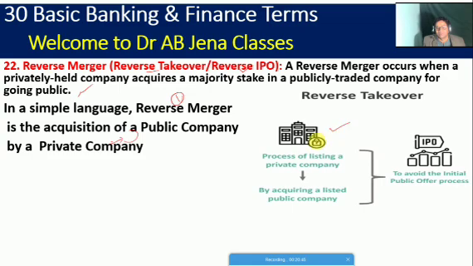So this is the image I have collected. Here, the process is listing a private company by acquiring a listed public company, to avoid the initial public offer process. So friends, here IPO stands for initial public offer. I have already posted one video on the various methods to issue shares in the primary market. Kindly go through the posted videos. So friends, now we are clear what is the meaning of a reverse merger.